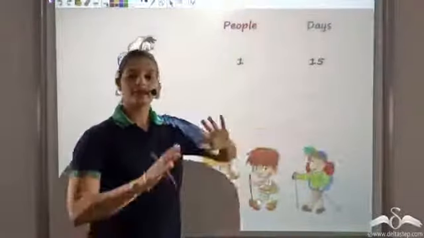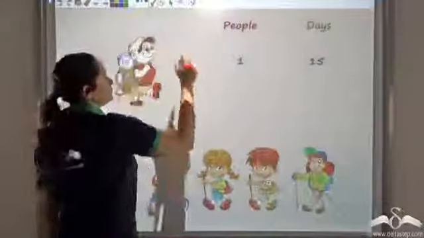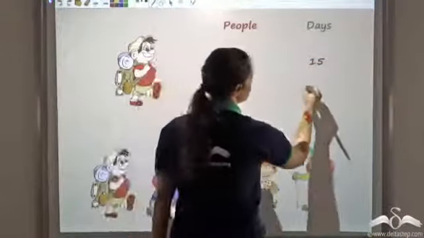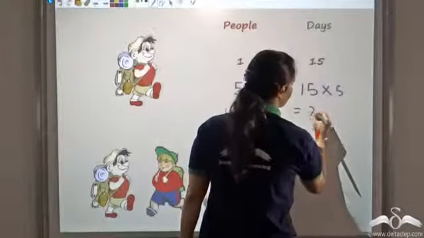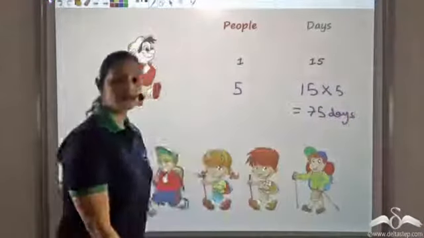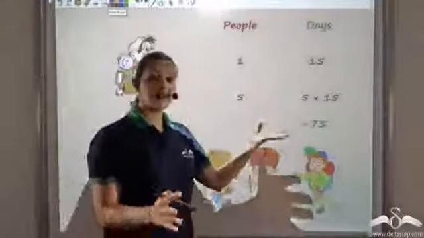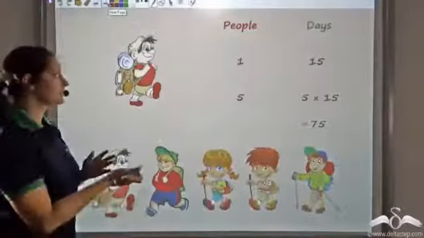So he, happily applying the unitary method, thinks: 1 person, 15 days. So 5 persons would be 15 into 5, which is 75. Well, this is what Raghav thought, that the same food would actually last for 75 days. Now how is that possible? Let's see.